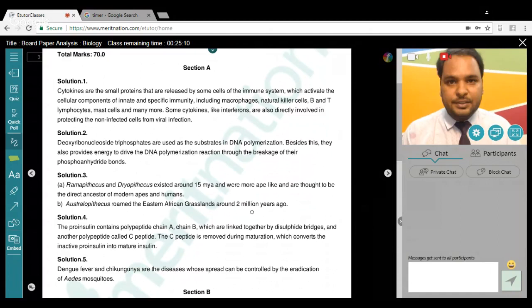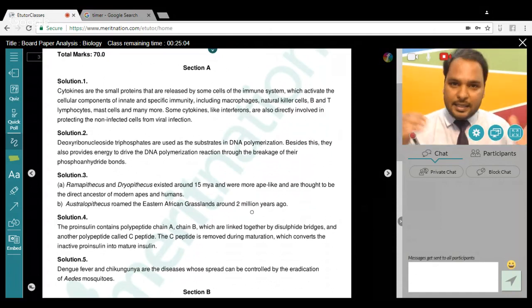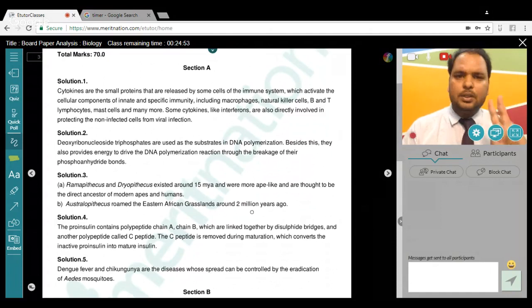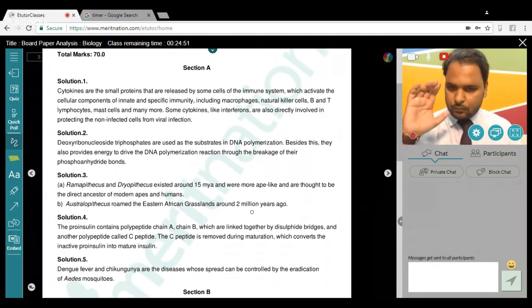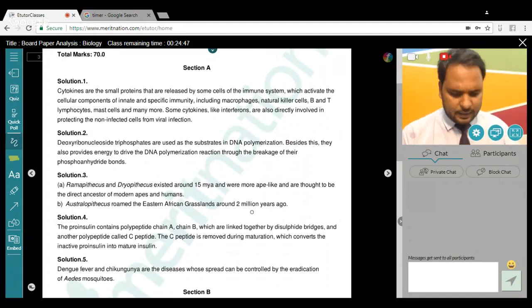First, it helps in polymerization. The dNTPs add, if you remember, in replication: A, T, G, C add while polymerizing the new DNA when it's formed. And it also serves to give energy. So those are the 2 important points, the dual purpose, that you have to talk about. I think most of you have done this question fantastically.